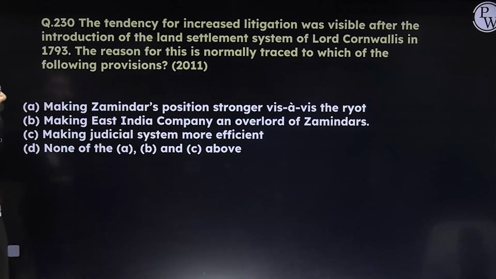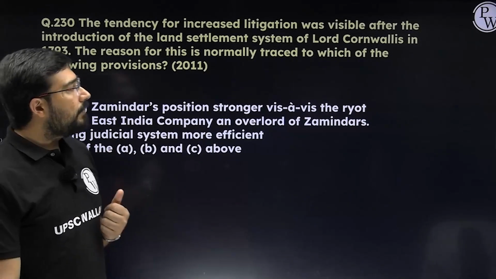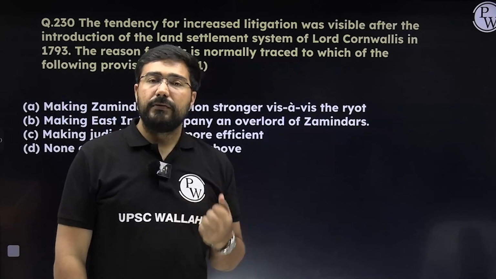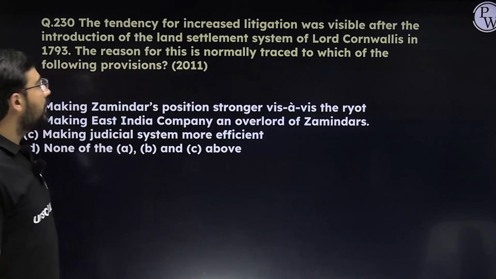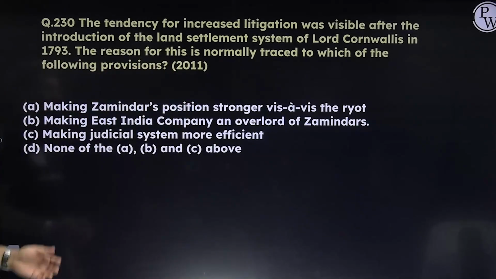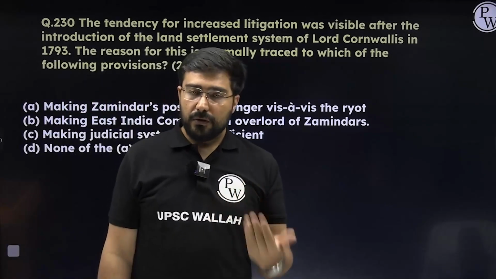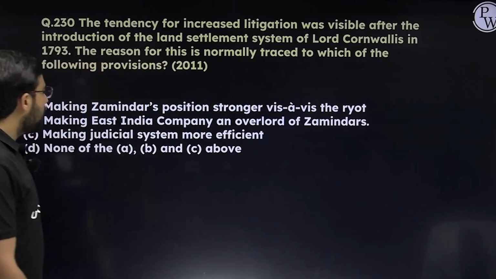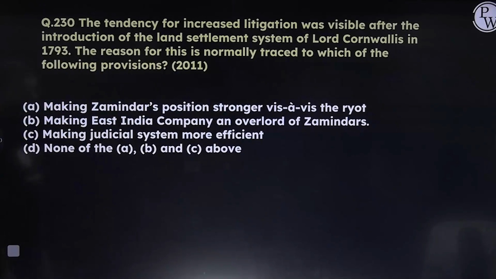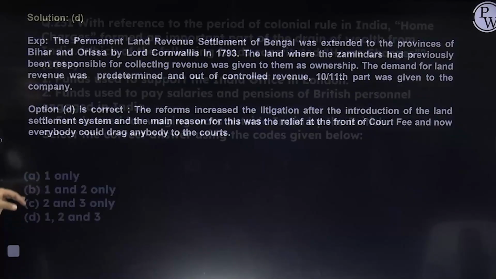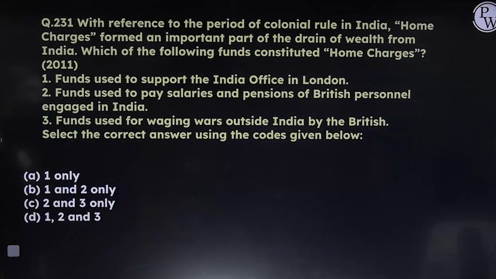Then, why did we see an increased tendency of litigation? Once we see the beginning of the Permanent Settlement by Lord Cornwallis, the reason was that he reduced the overall fee to enter the courts. So if you see the statements, making the Zamindar's position stronger, no. Making the East India Company an overlord of the Zamindar, no, that is also not correct, right? Making the judicial system more efficient, no. None of the above, right? So the answer will be D, because he had reduced the court fee.